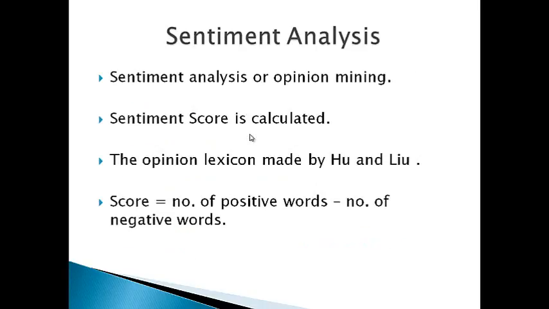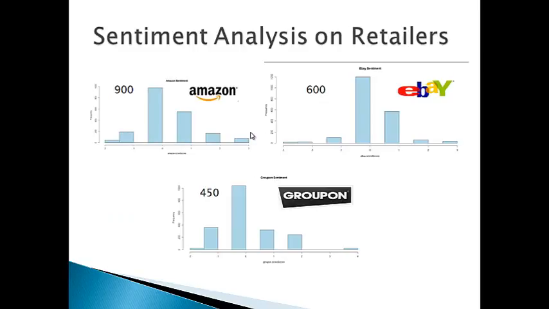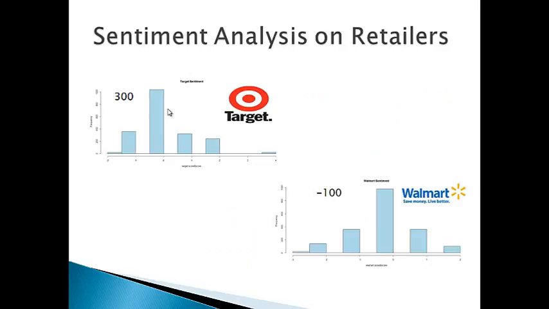As the next step, we have run a sentiment analysis, assigning a sentiment score to the tweets, and thereby giving an overall score for the retailers and brands. Here we have run the sentiment analysis on the retailers, and in the chart, 0 represents the neutral score, the minus represents the negative score, and the positive represents the positive score. The overall score for Amazon is 900, eBay 600, Groupon 450, Target 300, and Walmart minus 100.